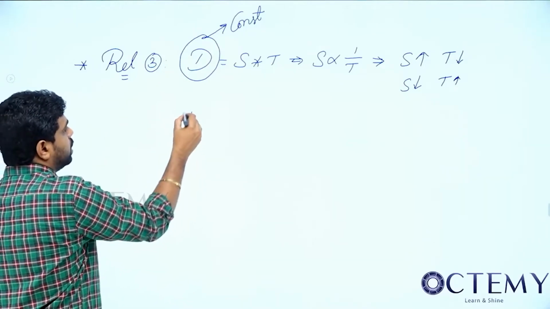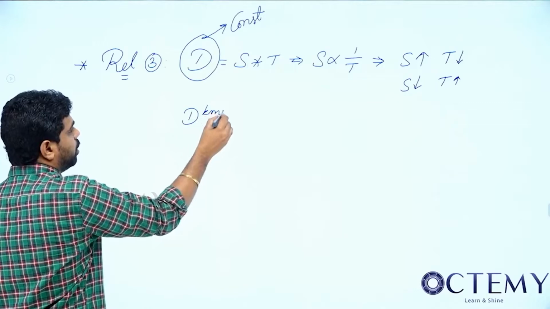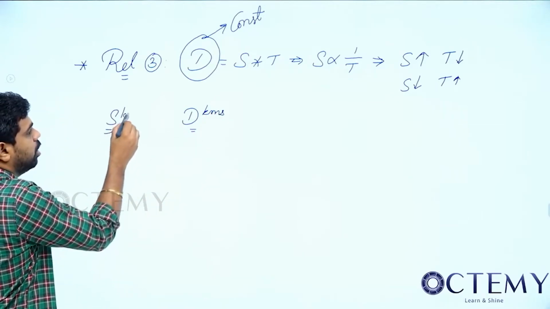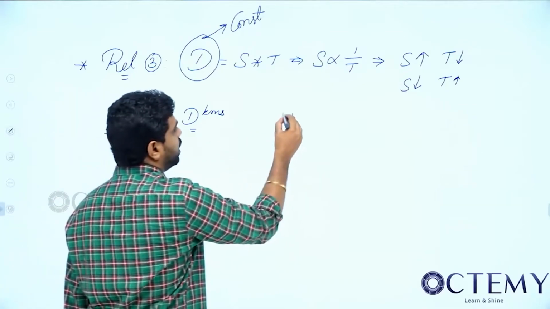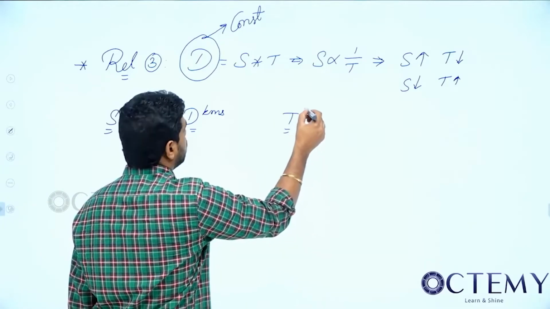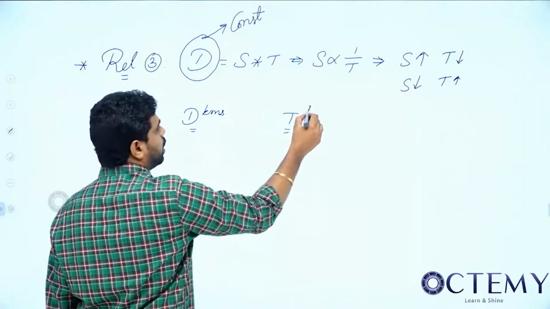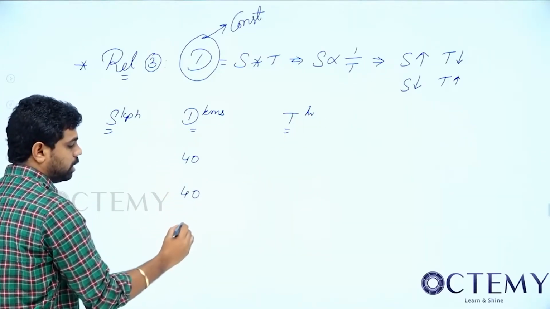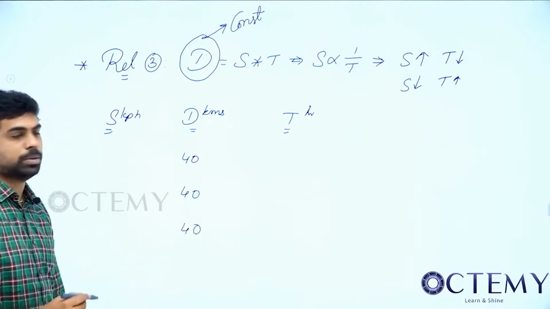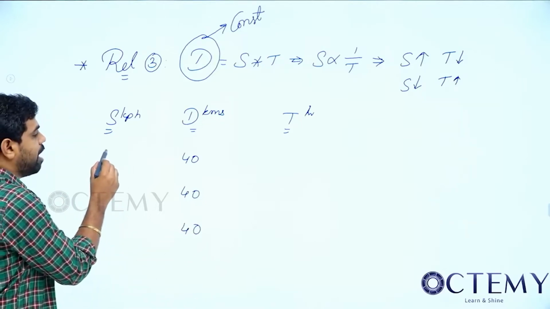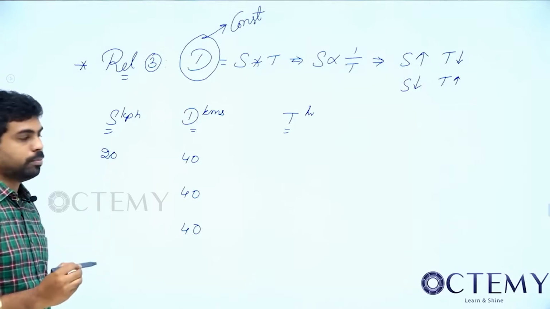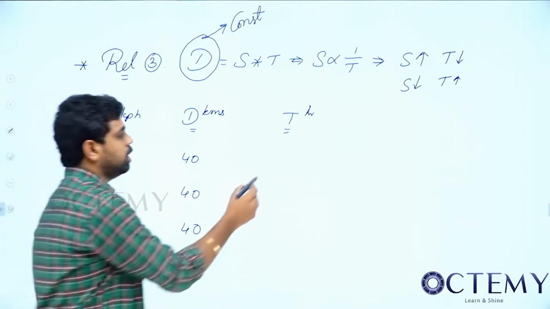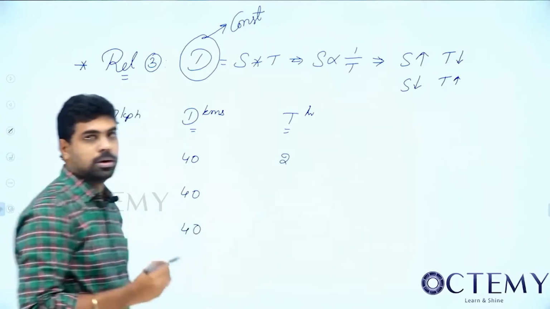Or else I will take this distance constant. Distance I will take in kilometers. When I take distance in kilometers, speed will be in kilometer per hour. Time will be in hours. So now distance is 40 kilometers. This is constant. Distance I am maintaining constantly 40 kilometers. So now speed, if I travel at 20 km per hour, this 40 kilometers, so it will take how many hours? It will take 2 hours.